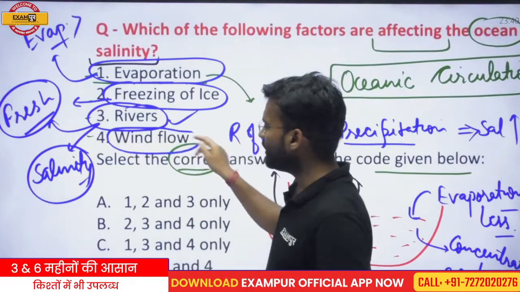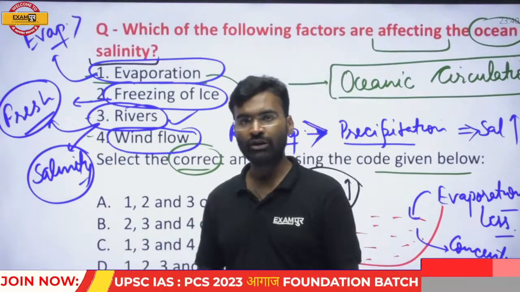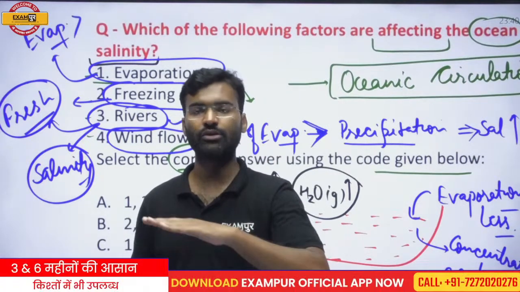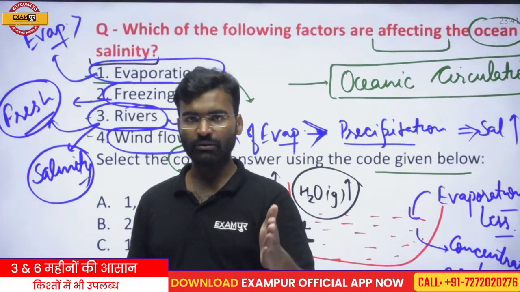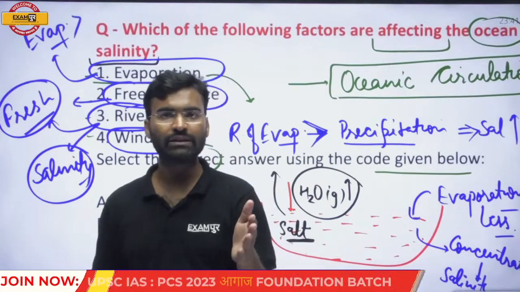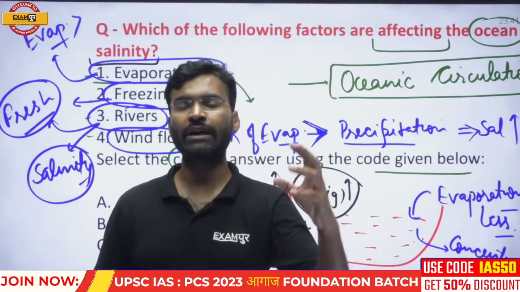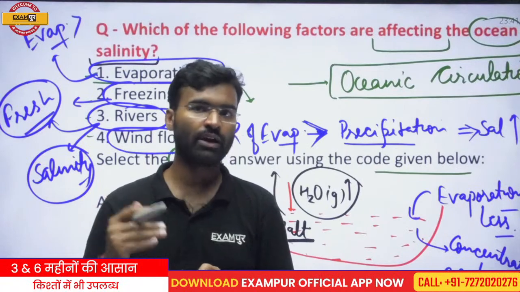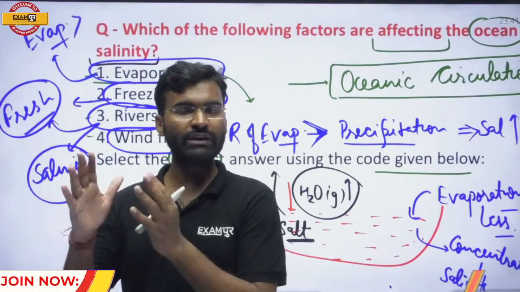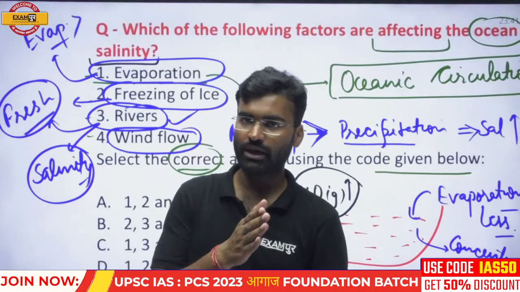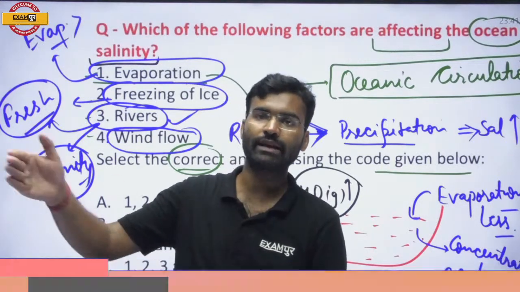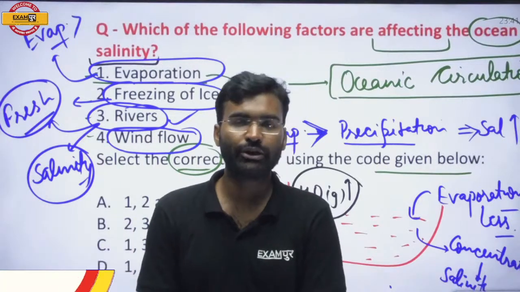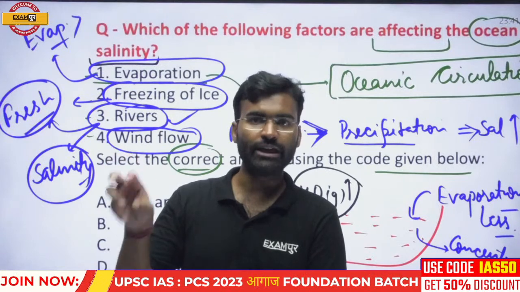Wind flow also has impact. If wind is blowing on the surface of the ocean, the water moves along with the wind in its direction. Then the high density water will accumulate at a particular region, and there the salinity will become high.